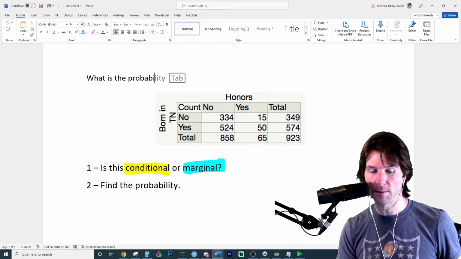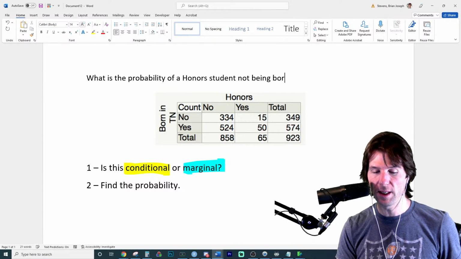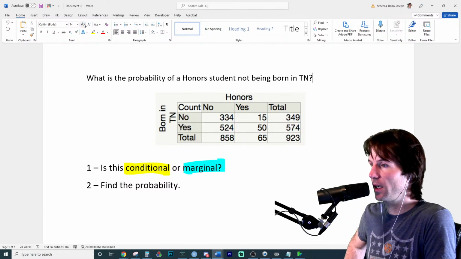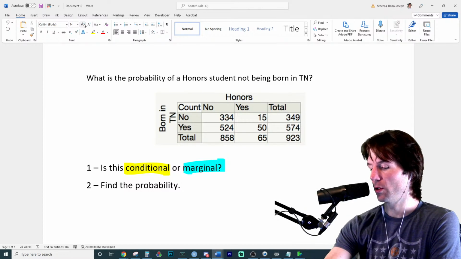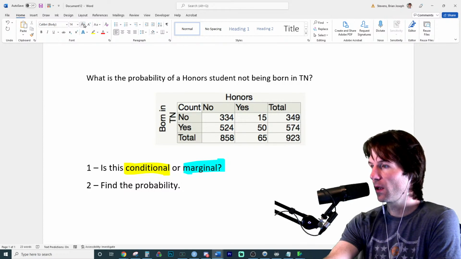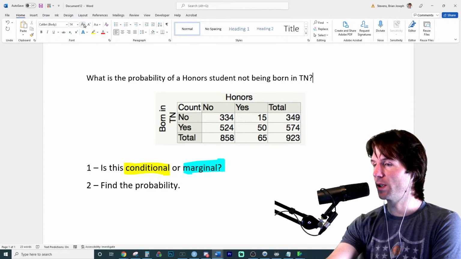What is the probability of an honors student not being born in TN? Okay, first thing we need to do is realize, is this conditional or marginal? Who's got the answer in the chat right now? Is this conditional or marginal? What is the probability of an honors student not being born in Tennessee?